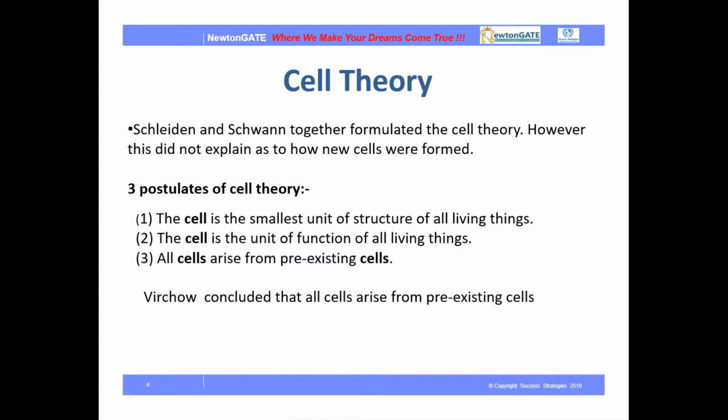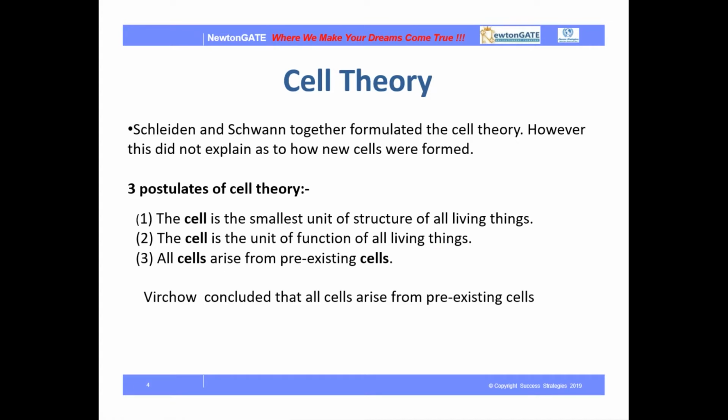The cell is the smallest unit of structure of all living things, as we discussed in our last slide, that it is the fundamental structure. If we break down or study the whole organism, we will get the cell as its fundamental unit. Now, the cell is the unit of function of all living things. Why is it termed the unit of function?